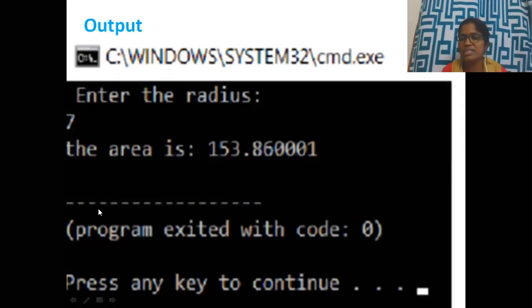Next, this is the output of your program. Enter the radius. The radius I have passed is 7. So pi 3.14 into 7 into 7, the result is 153.860001. Like this, you can see your output on the screen.